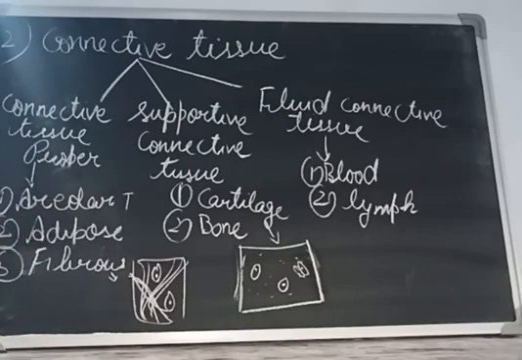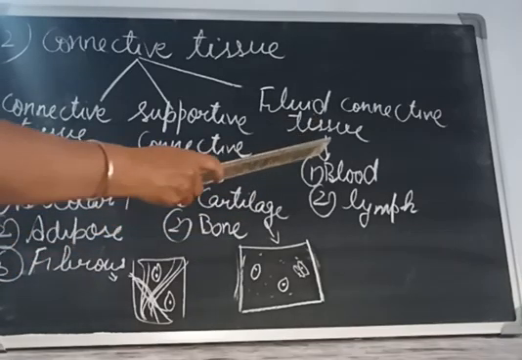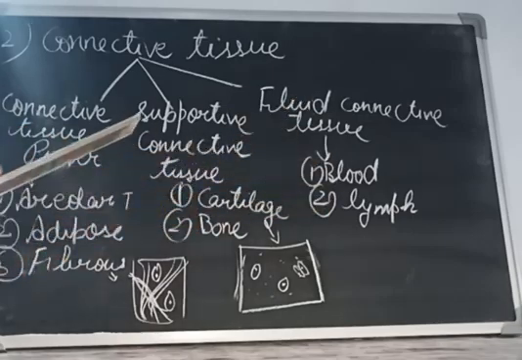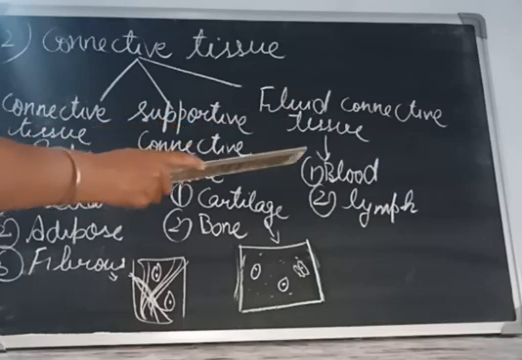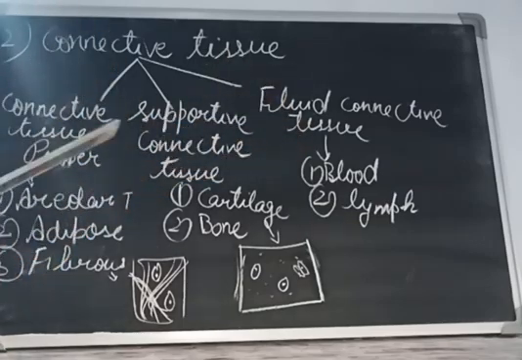As the name suggests, it is a fluid, meaning a liquid. It is made of two things: blood and lymph. Both are liquids. Blood contains a liquid part called the plasma, and it contains cells of three types: red blood cells, white blood cells, and the platelets.